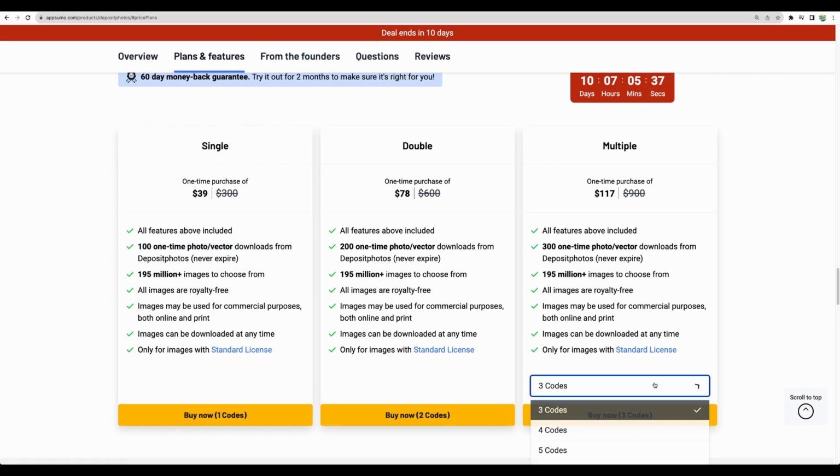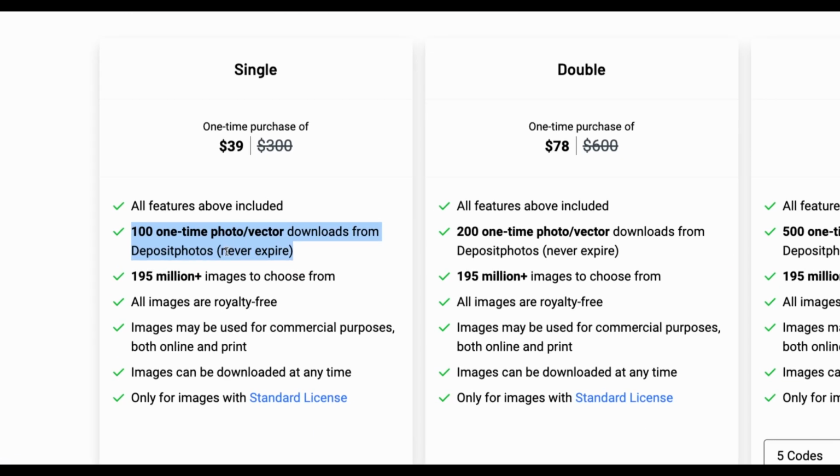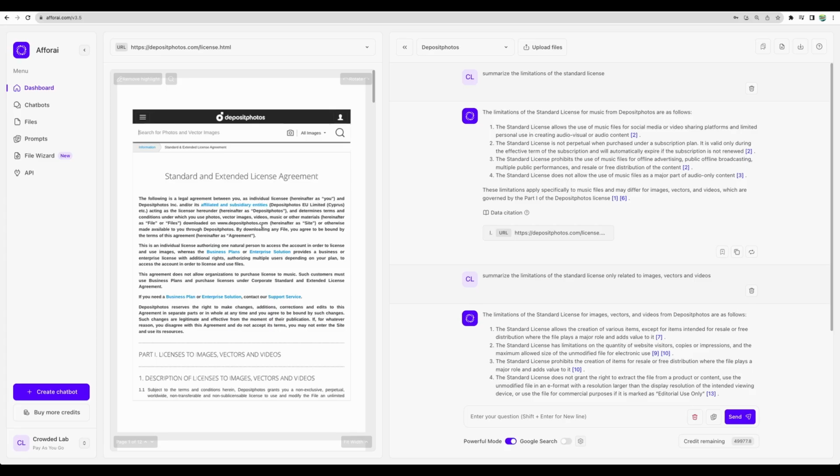And you can increase the number of downloads, for example, to 500. But again, it is a one-time purchase. Those credits to download these images will not renew. Those will not expire as well, but those will not renew. And moreover, the deal relates only to the standard license. And let me show you the details about the standard license.